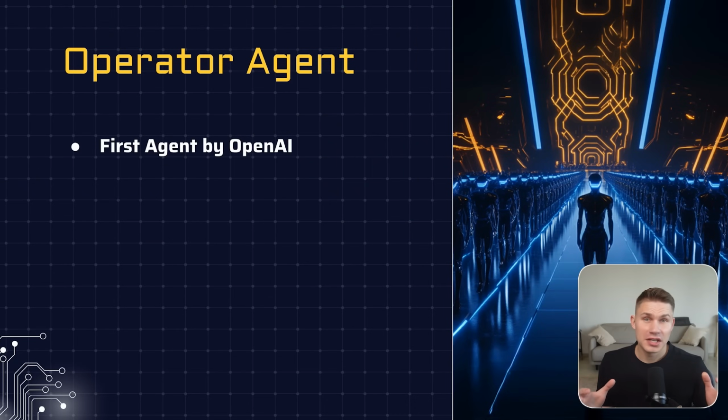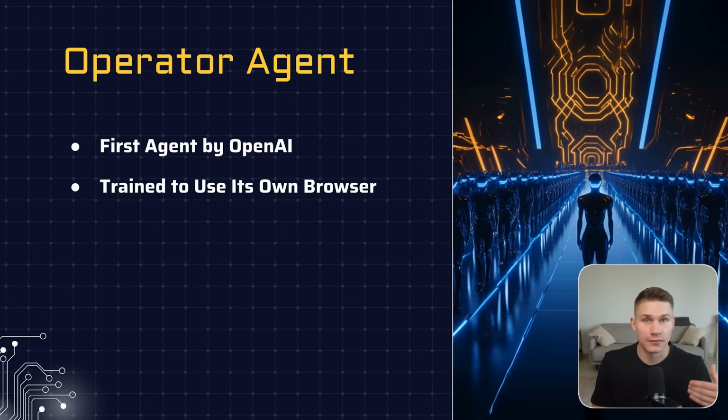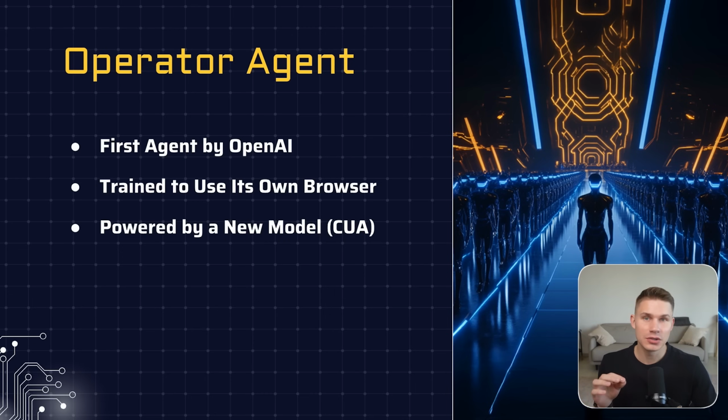So Operator is the first agent released by OpenAI, and what it does is mimic human actions in your browser. It can scroll, type, click, and navigate pages for you just like any other human would. But more importantly, and what many people have missed, is that this agent is based on a completely new model called CUA, which stands for Computer Using Agent. Unlike standard GPT models, it wasn't trained to just output text. It was trained to output mouse and keyboard clicks, which is exactly what makes it so powerful in your browser.